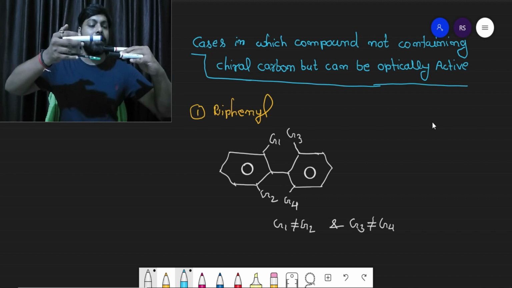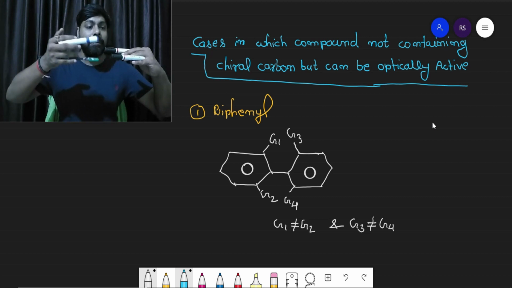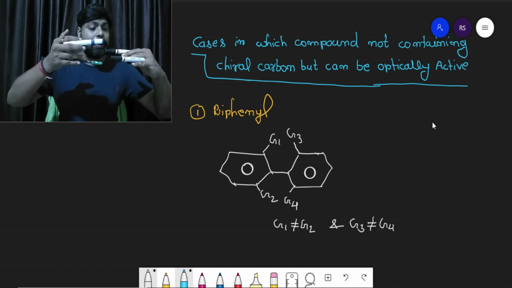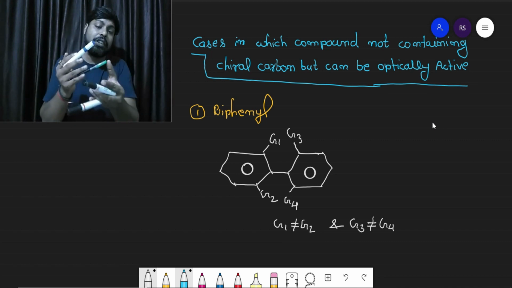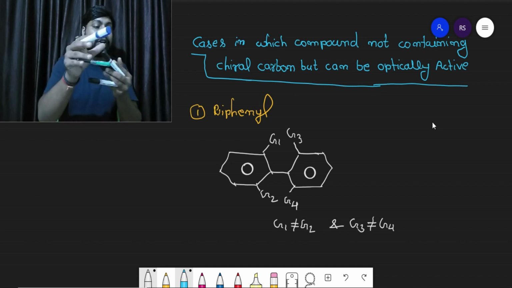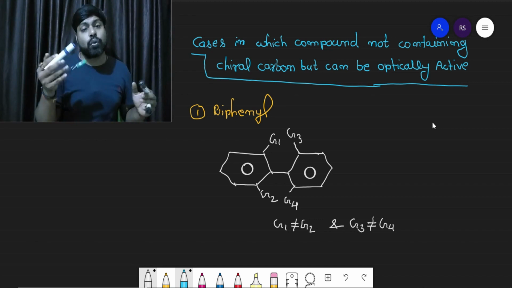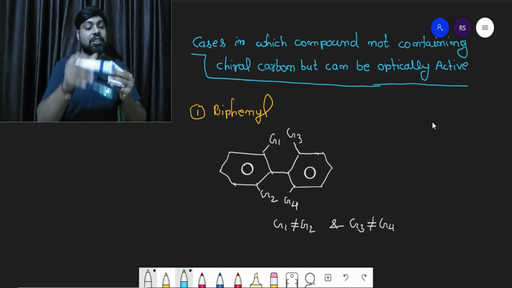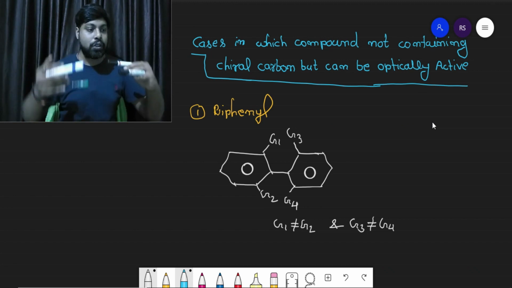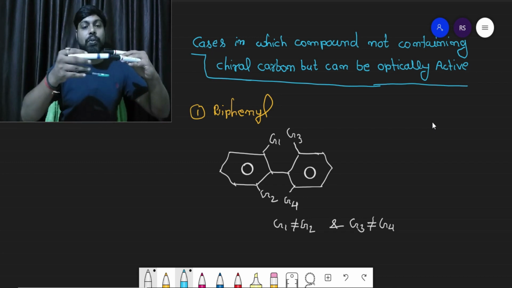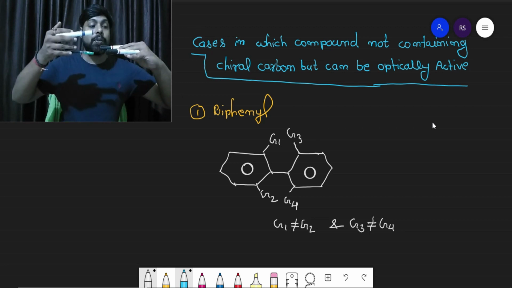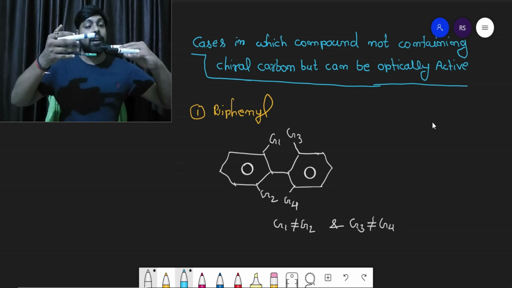The reason is that the distance between the bulkier groups will be maximum and electronic repulsion will be minimum. Now, what I'm saying is, if the groups G1, G2, G3, G4 attached to the rings are different, G1 is not equal to G2 and G3 is not equal to G4. If you observe the situation, two groups which are not equal to each other are in the horizontal plane, and two groups which are not equal to each other are in the vertical plane.